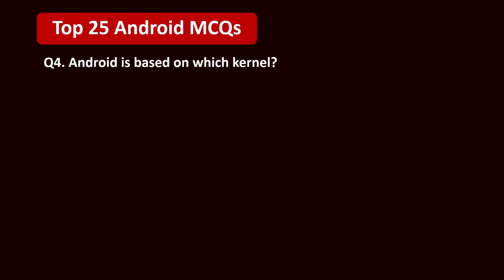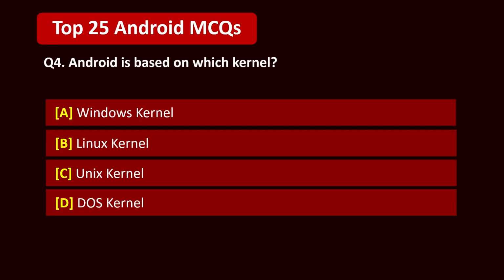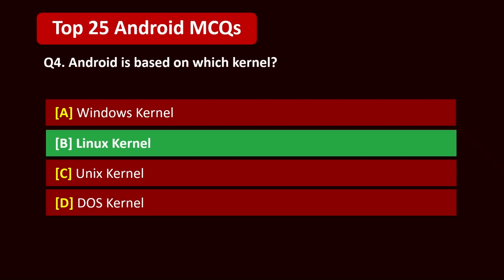Question 4. Android is based on which kernel? A. Windows kernel. B. Linux kernel. C. Unix kernel. D. DOS kernel. 5, 4, 3, 2, 1. Correct answer is B. Linux kernel.